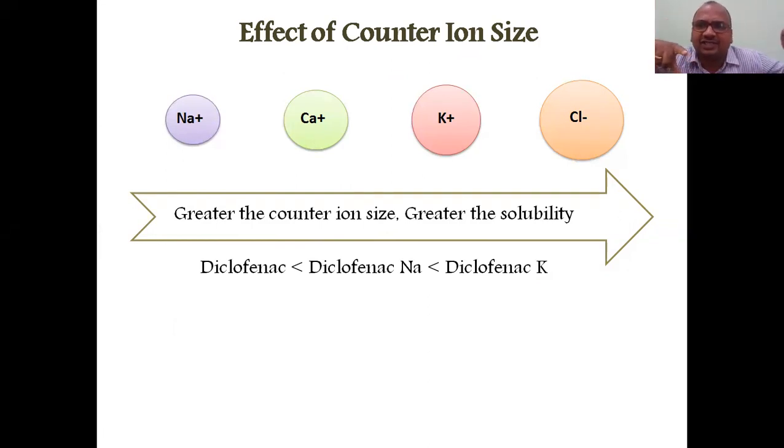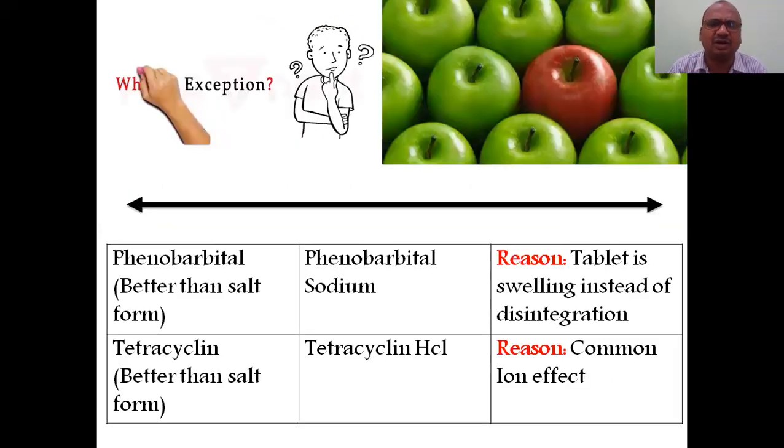If it is hypertension or hypotension patients, like that you categorize, and according to that. This point is very important. You must write it; all the points are important. But however, some exemptions are there here. Why these exemptions? Why are all apples green and why is this only the red apple? You can find. Phenobarbital, phenobarbital sodium. Generally we will think phenobarbital sodium is better than phenobarbital.